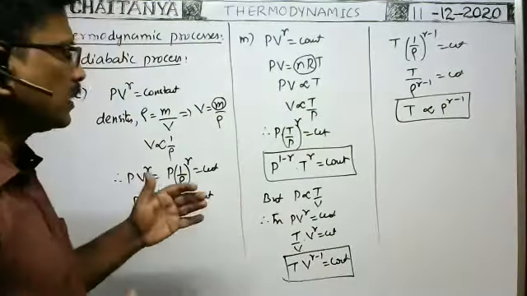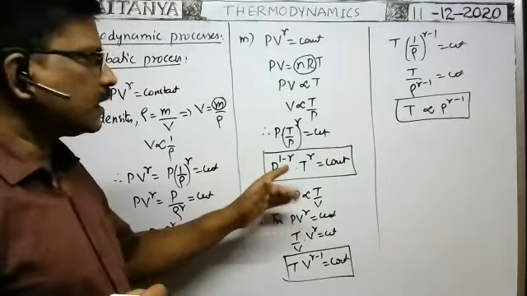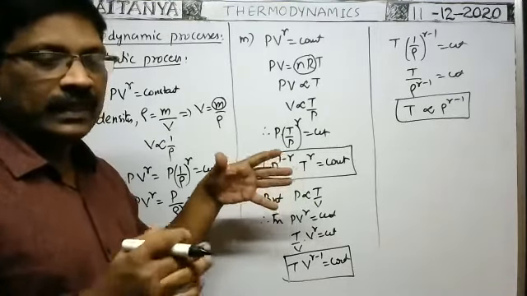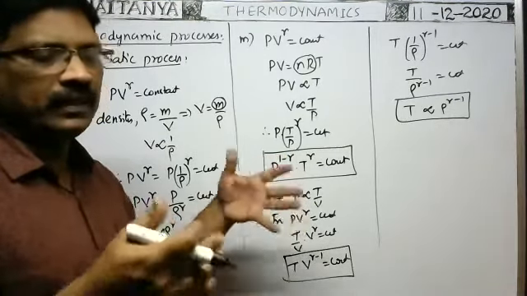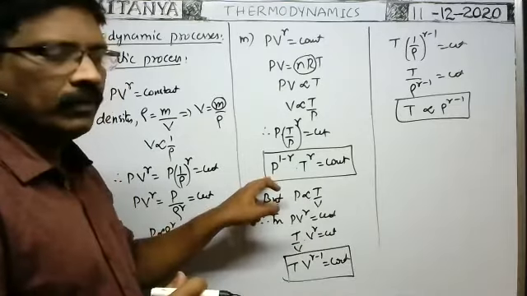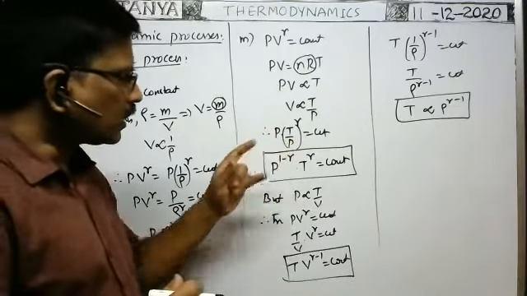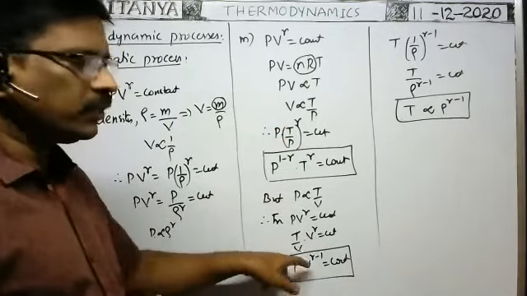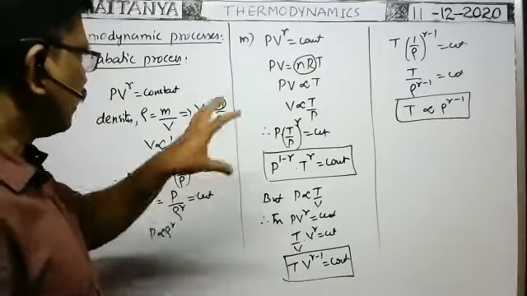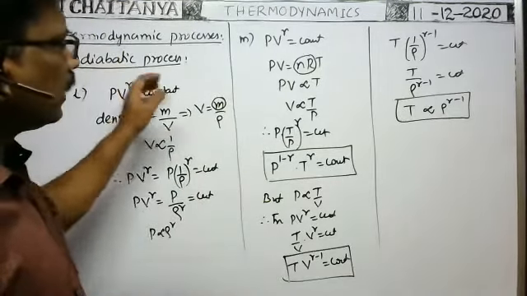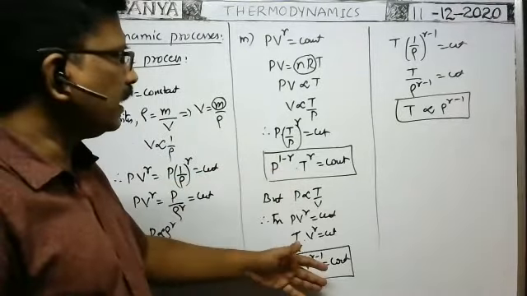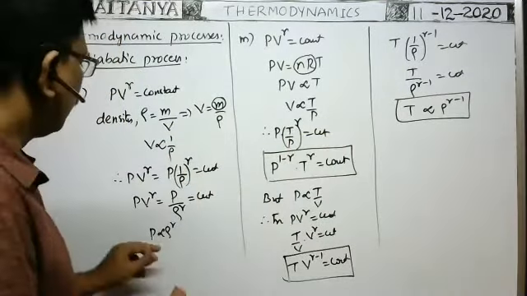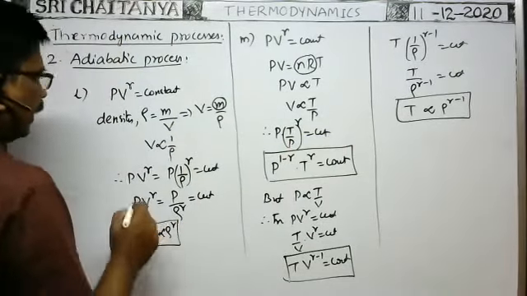So here, sometimes it will be given that in an adiabatic process, the temperature is T1 and pressure is P1. When the temperature changes to T2 because of the adiabatic process, what is the pressure? Or when the temperature changes to T2, what is the volume? So the PV relation we need in an adiabatic process. So TV to the power of gamma minus 1 is equal to constant. If you just remember this formula, then we can obtain the relation between T and P, T and V, V and density, T and density, P and density also. Okay, so that is the adiabatic process.